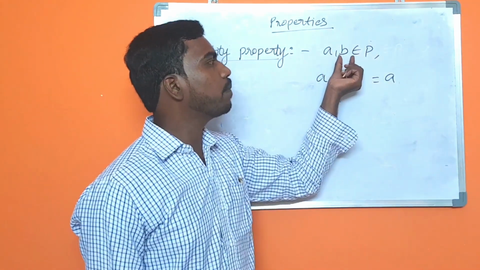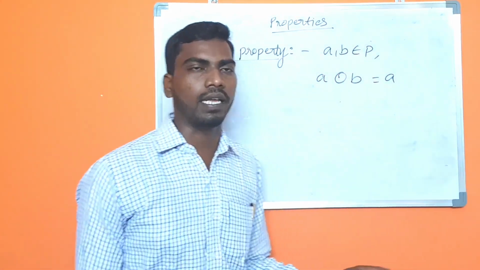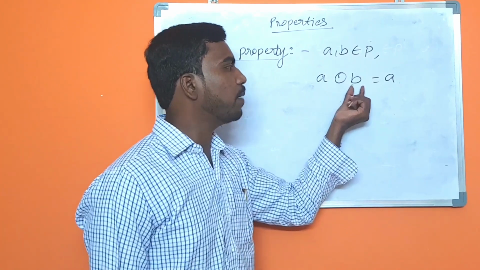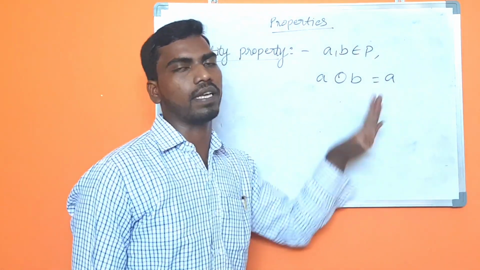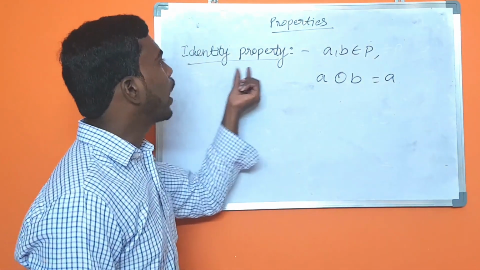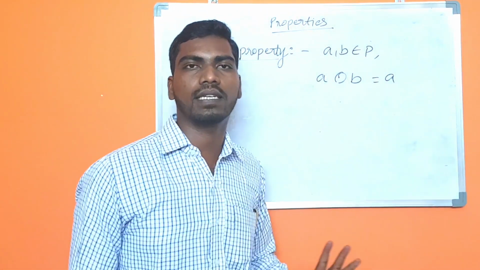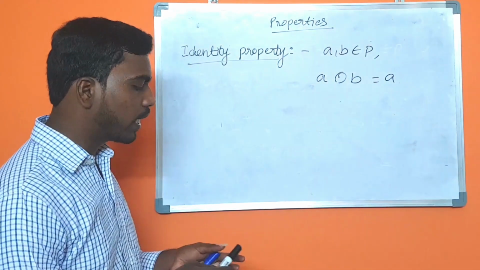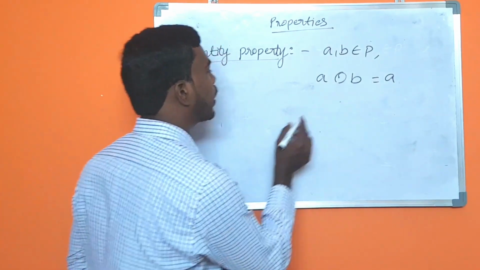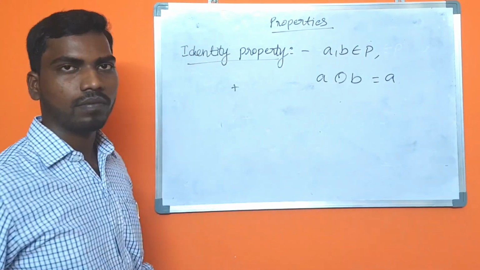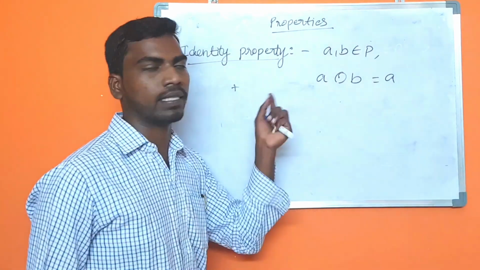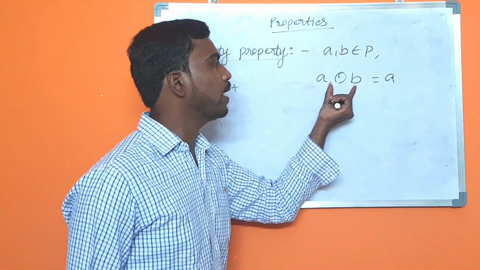If A, B belong to a particular set and A ∘ B equal to A, then we can say it is identity property under the ∘ operation. So I am going to explain. Let's take ∘ as plus. We have to take two numbers.